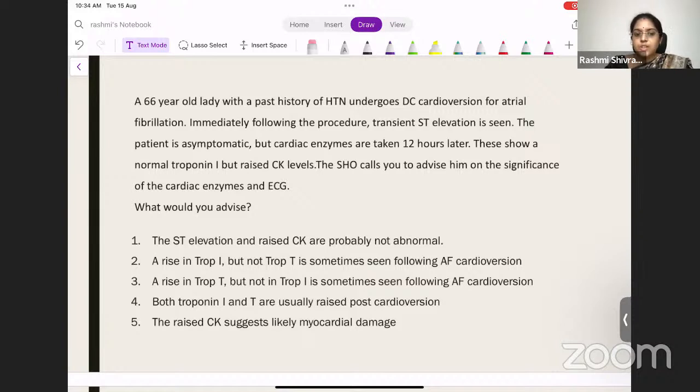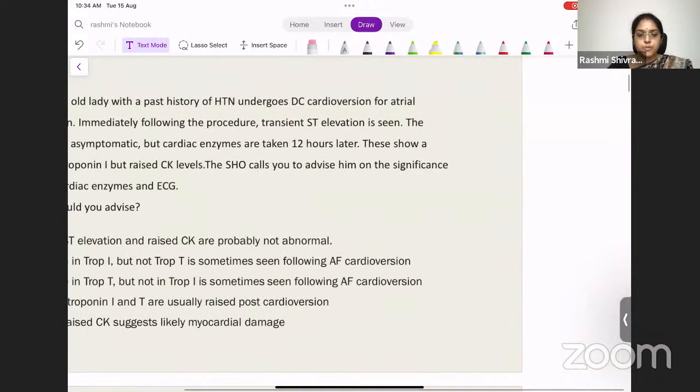This is a very common scenario that you will identify when you're posted in the emergency room, isn't it? So the first option is the ST elevation and raised CK are probably not abnormal. A raise in trop I but not trop T is sometimes seen following atrial fibrillation cardioversion. A rise in trop T but not trop I is sometimes seen following atrial fibrillation cardioversion. Both troponin I and T are usually raised post cardioversion. A raised CK suggests likely myocardial damage. So before we go into the answer for this question, we'll discuss how we manage atrial fibrillation.